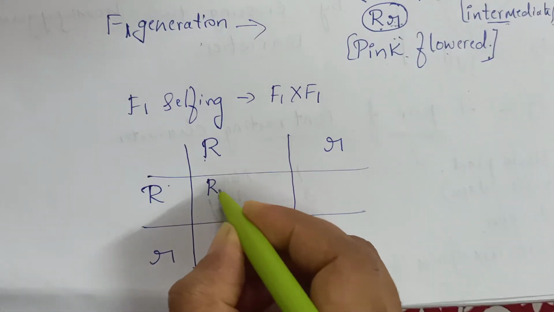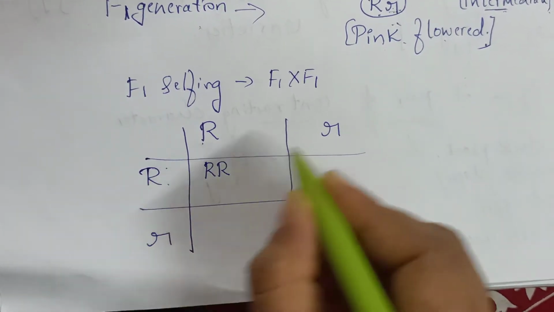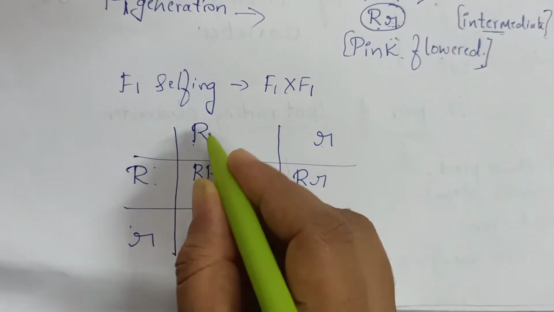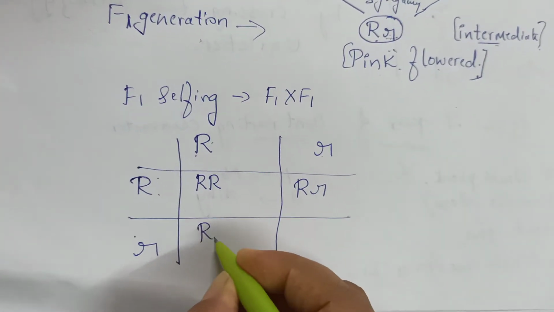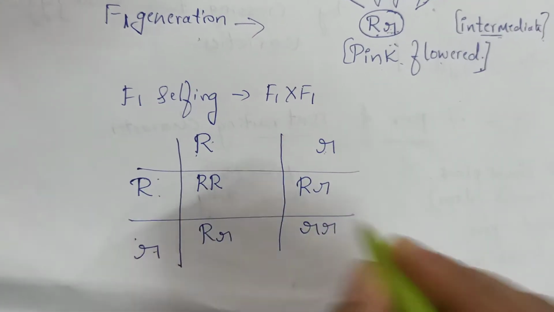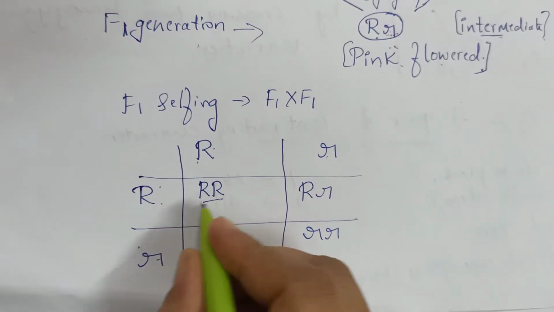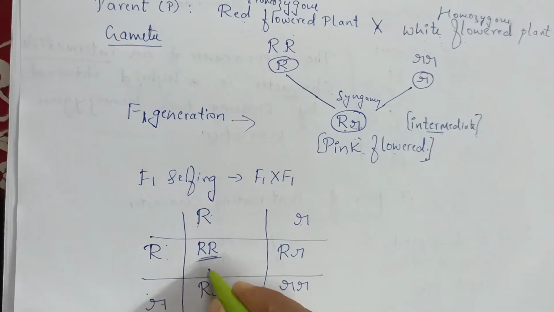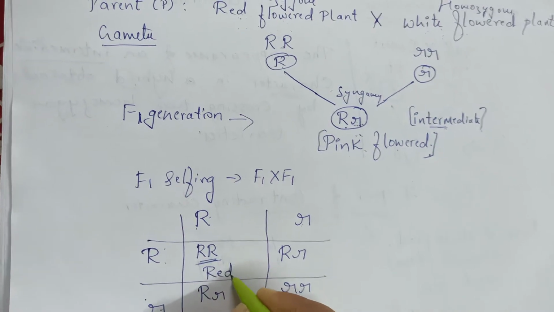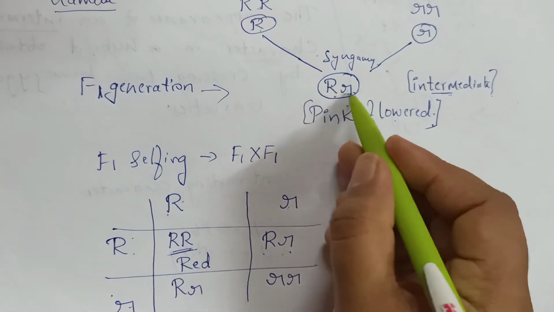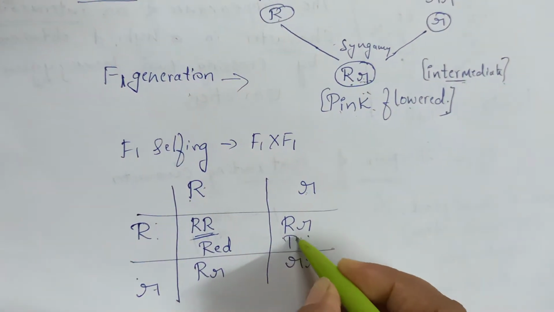If we cross this, we'll get capital R capital R, capital R small r, small r capital R, small r small r. Same as in the monohybrid cross. If two capital R's are there, then it will be red. Here, one capital R, one small r means that is an intermediate character, that will be pink.